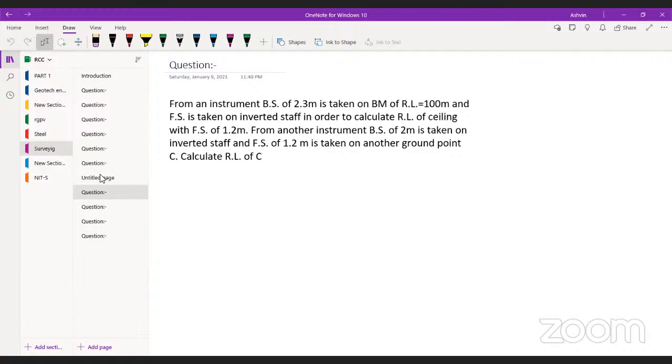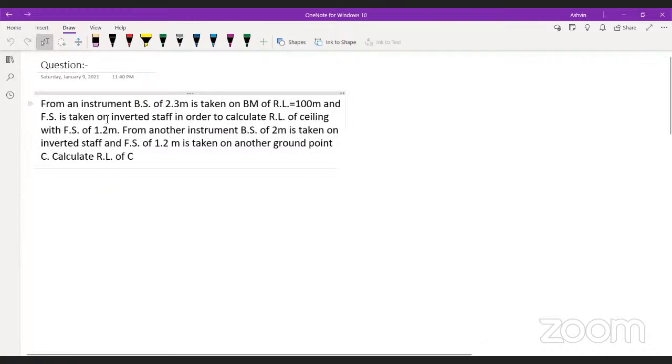Is this the question of inverted staff? Yes, it is a question based on inverted staff. Come on, guys, read it and start. First of all, this is a question based on the leveling concept. Let me tell you a few things about it.